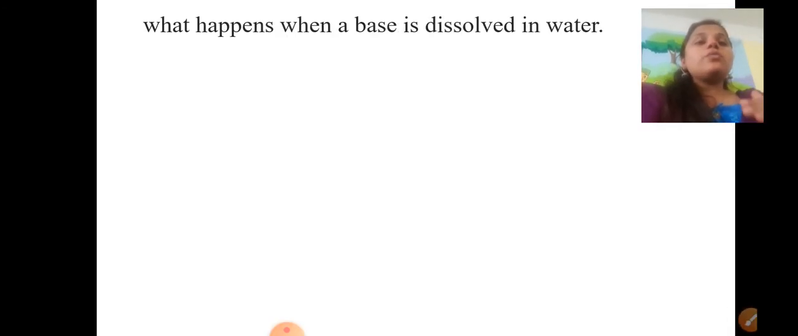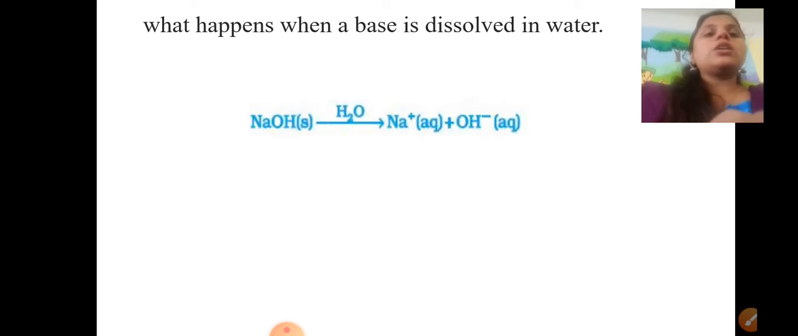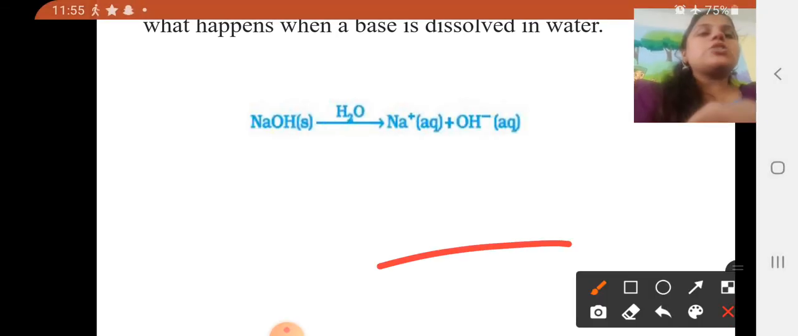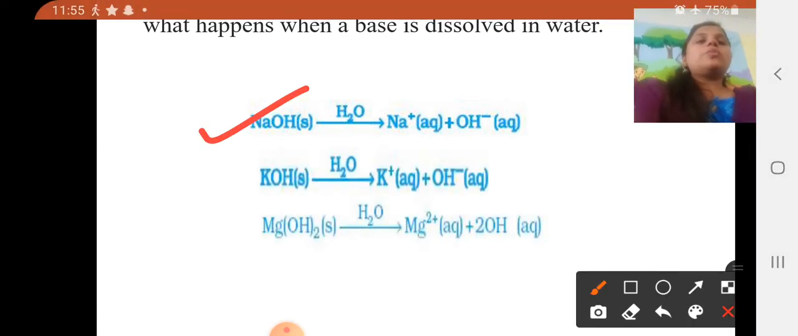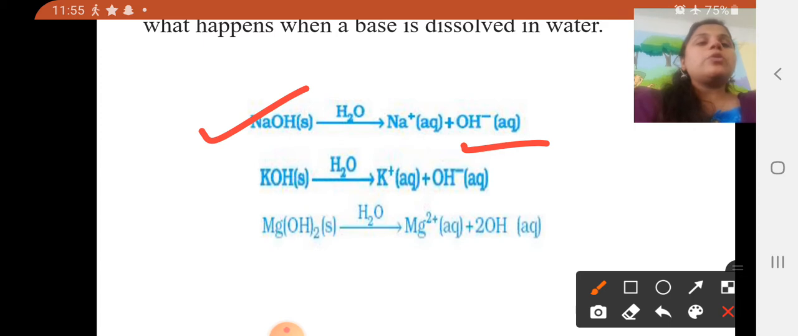So what happens when you dissolve a base in water? You have learned what happens when water is not there, but what happens when you add a base into water? You can check some equations here. NaOH, one of the bases, in the presence of water produces the OH- ion, and Na+ goes into aqueous form.